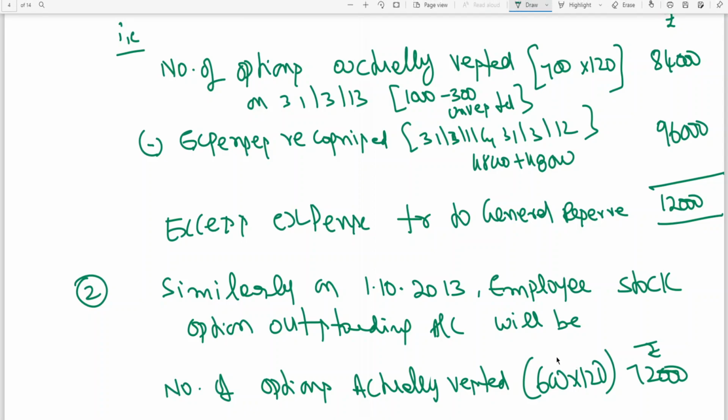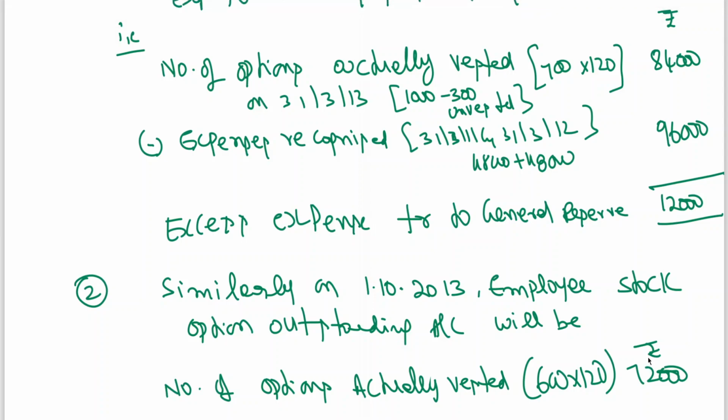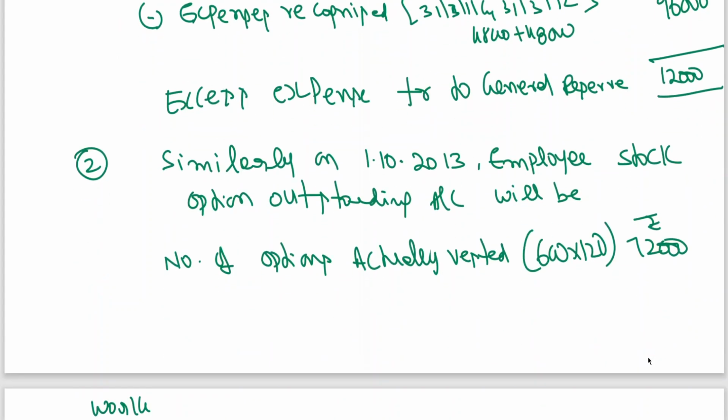But after completion of vesting period and after completion of exercise period, the expense to be recognized is only 72,000. But how much expense has been recognized? 84. So 72 is supposed to be recognized, but 84 has been recognized even after adjusting that unvested options. So now how much is excess? 12,000 is excess. That is to be transferred to general reserve. So number of options actually vested 72,000.